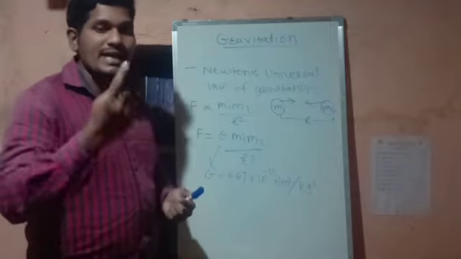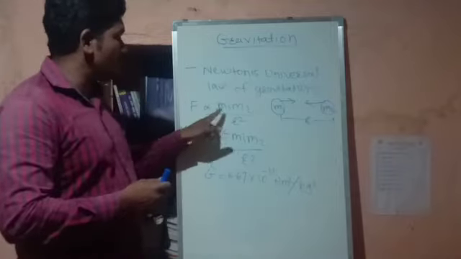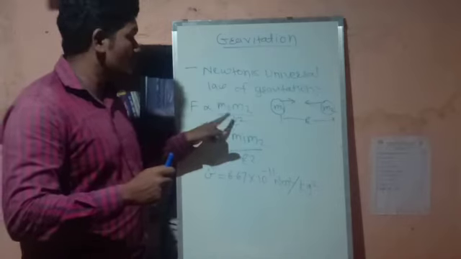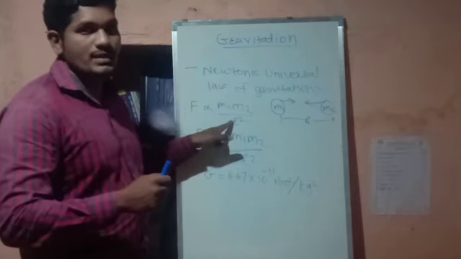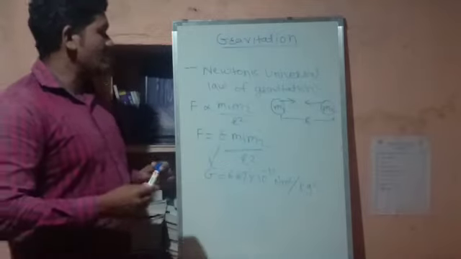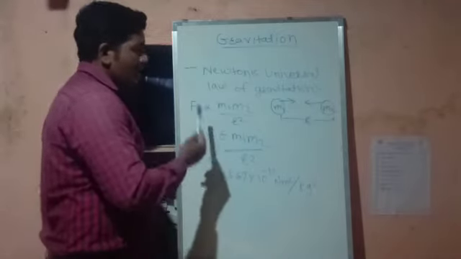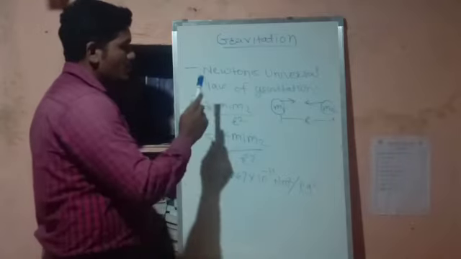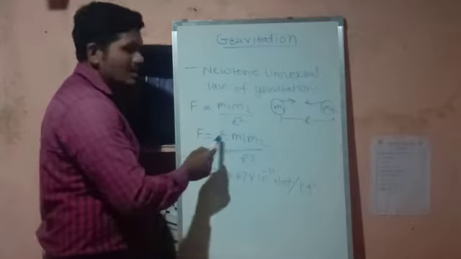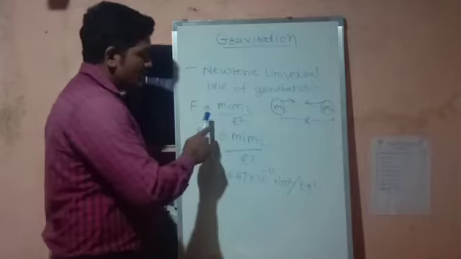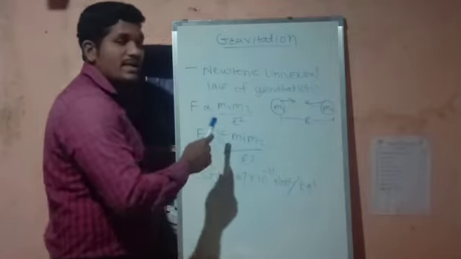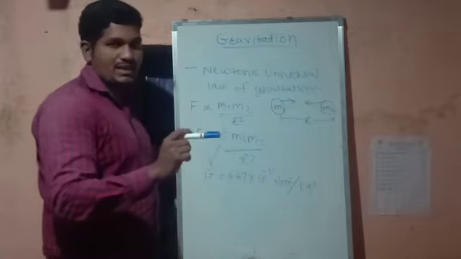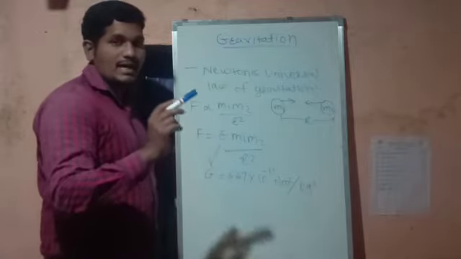If it is directly proportional, that term will be in the numerator, and if it is inversely proportional, that term will be in the denominator. So this is the difference. And the next part you can see here. If I want to remove the proportionality sign, I will remove it and add the equal sign. Instead of the proportionality sign, I will add the constant. That constant is nothing but capital G.